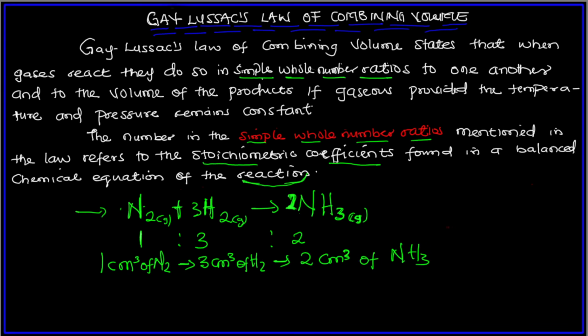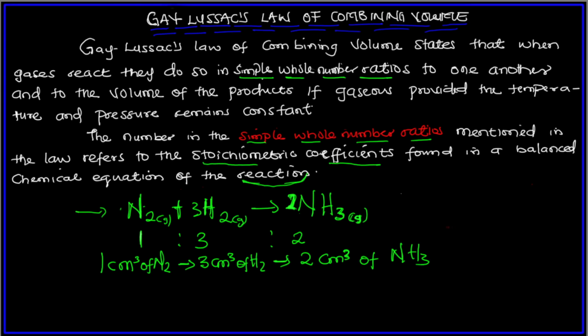So it's telling us that when gases are reacting with each other, they react in simple whole number ratio. And the numbers in that whole number ratio are the stoichiometric coefficients in the balanced equation of the reaction.